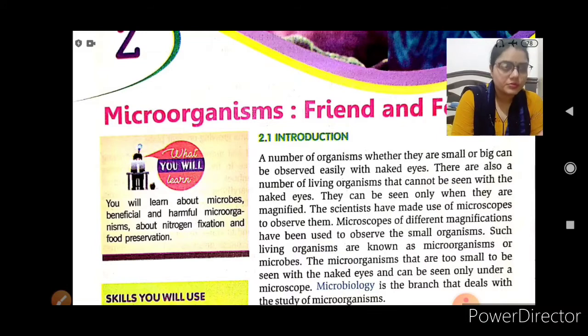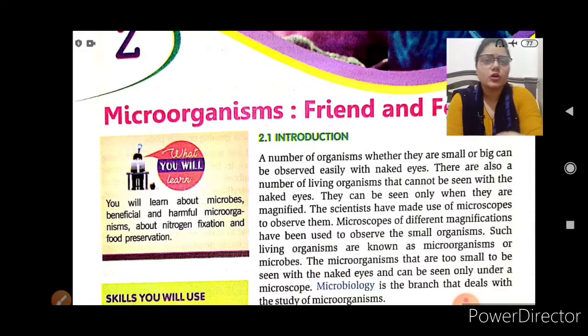You know, beta, in the biology lab, which is very important, the microorganisms, bacteria, tissues and cells are seen with the help of a microscope only. It is not possible to see them with our naked eyes. Clear?